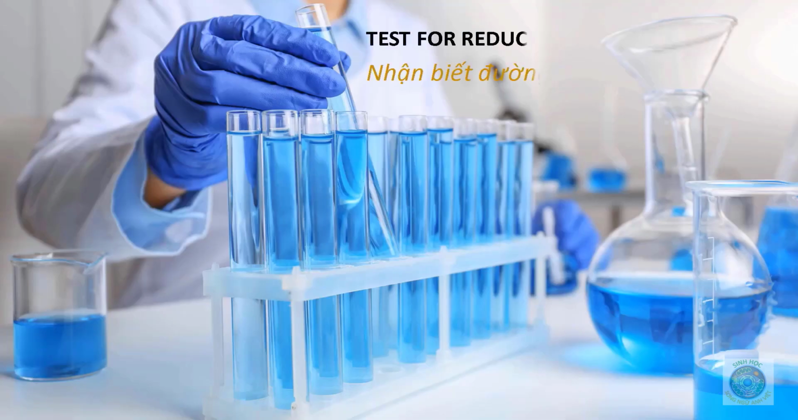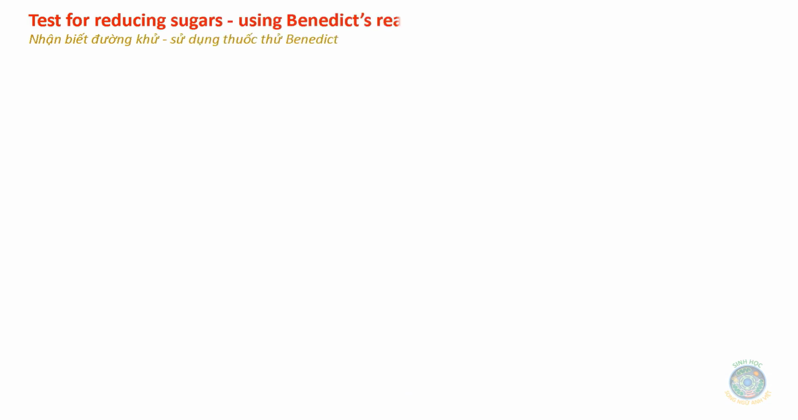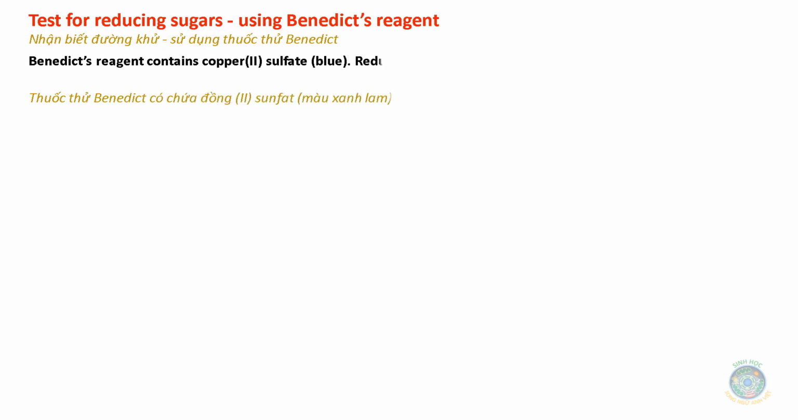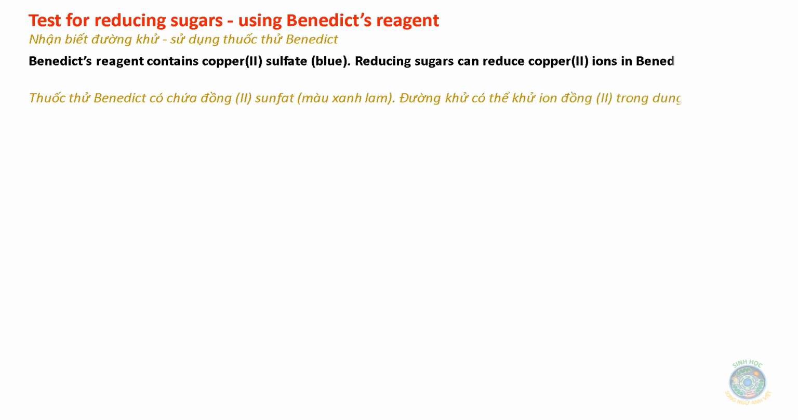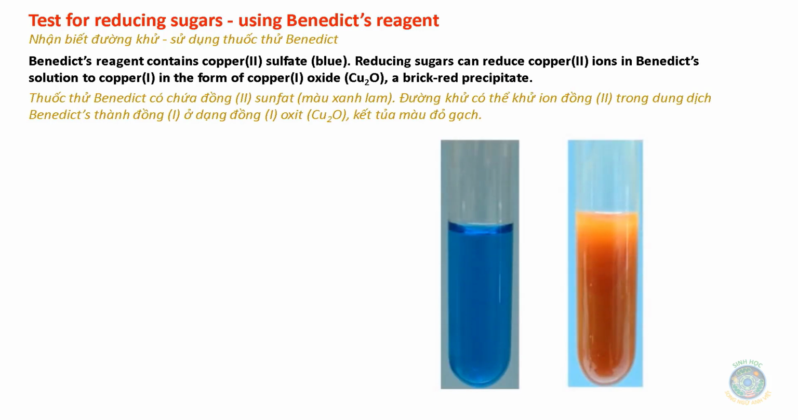Test for reducing sugar and starch. Test for reducing sugars using Benedict's reagent. Benedict's reagent contains copper-2 sulfate, blue. Reducing sugars can reduce copper-2 ions in Benedict's solution to copper-1 in the form of copper-1 oxide, Cu2O, a brick red precipitate.